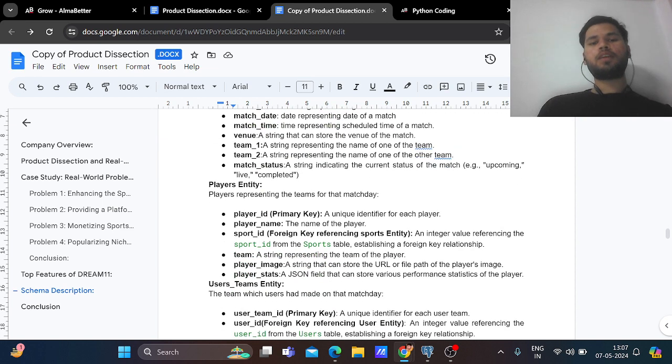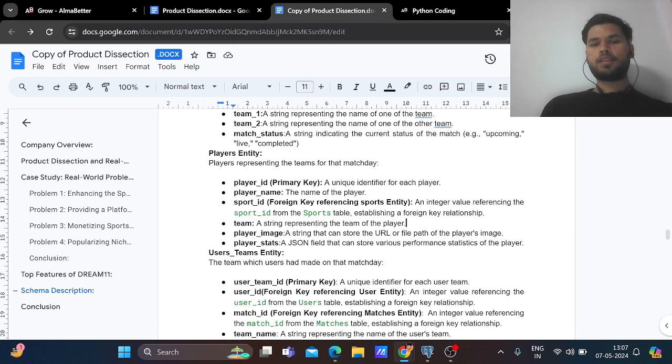Now the fourth table is the players table. In that match, who are the players playing? This is the players table. So player ID is there. It uniquely identifies each player. This is the primary key. Player name. What are the names of the players? Sport ID, which references the sports table, a foreign key relationship. Team, representing the team of the player. A player is representing which team? Team one or team two? Like that. Player image, player stats. Player stats show the performance statistics of the players till that match day.